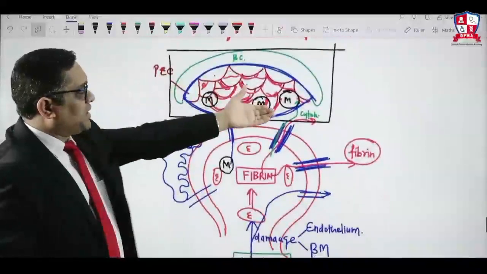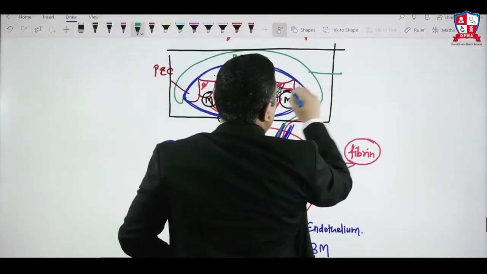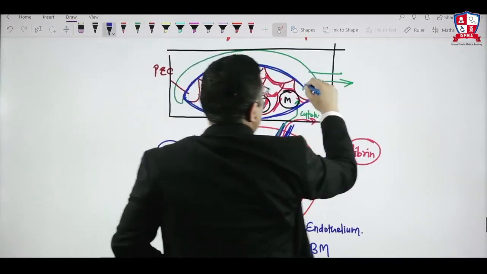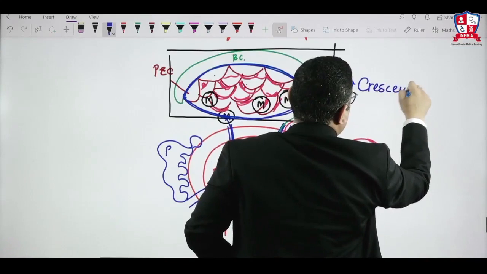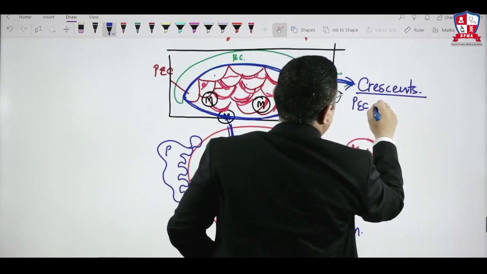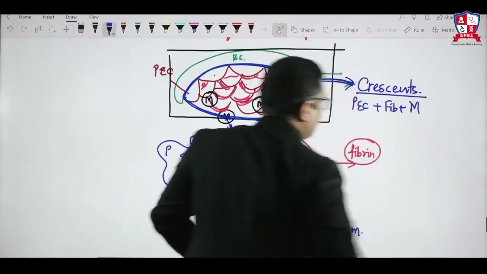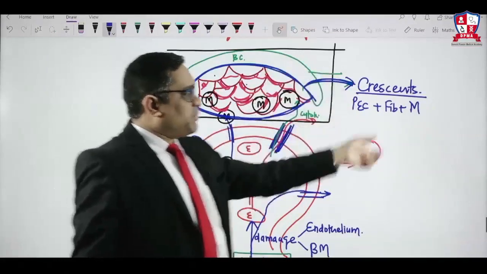So that is what we are seeing, crescents, right? In this diagram, we are seeing a crescent. This entire blue structure that I'm showing you here is called crescent. This is how crescents are formed. So what is crescent made up of? Again, I will write: parietal epithelial cell, fibrin plus mononuclear cell. That was the All India question. So crescents are parietal epithelial cell, fibrin, and monocyte.